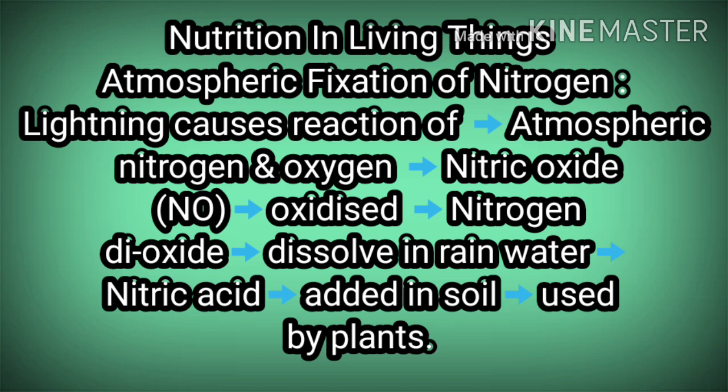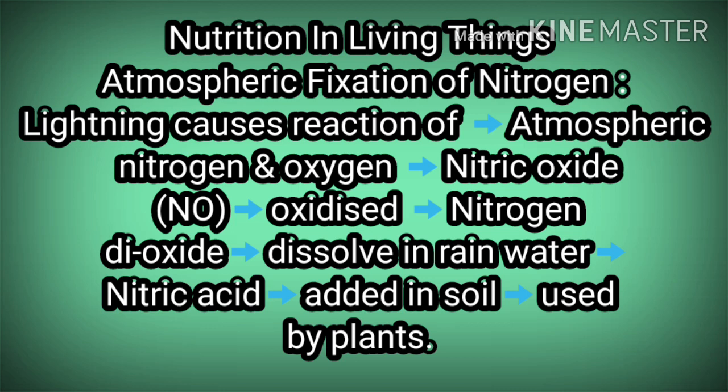Fixation of nitrogen occurs by biological and atmospheric methods. Biological fixation of nitrogen we saw in the last video. Today we are going to see atmospheric fixation of nitrogen: how nitrogen from the atmosphere is fixed and converted into nitrates, which can be used by the plants.